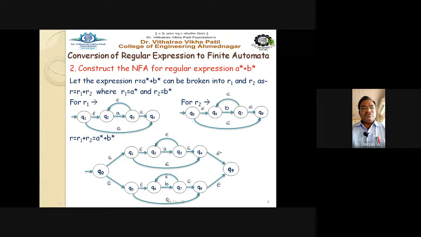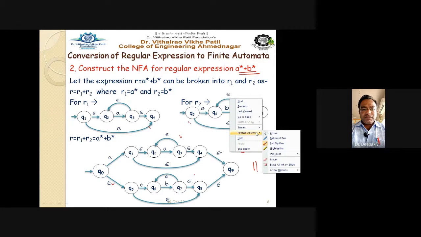So q0, epsilon, of course it is an epsilon transition. The second is also an epsilon transition, and this is as it is, as given in this particular figure, right? A star and B star. So this is the final automata for this particular expression, a raised to star plus b raised to star. This is the final, correct automata, right? And of course it is an NFA with epsilon transition.